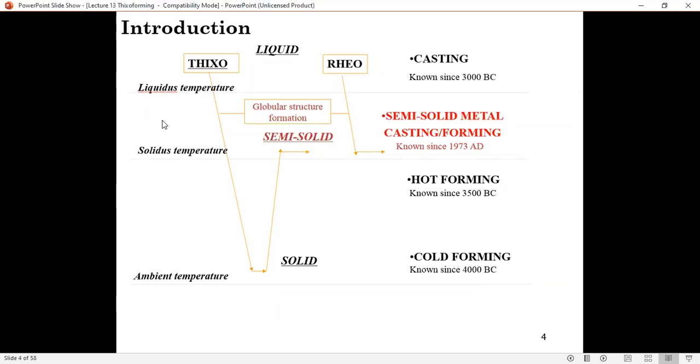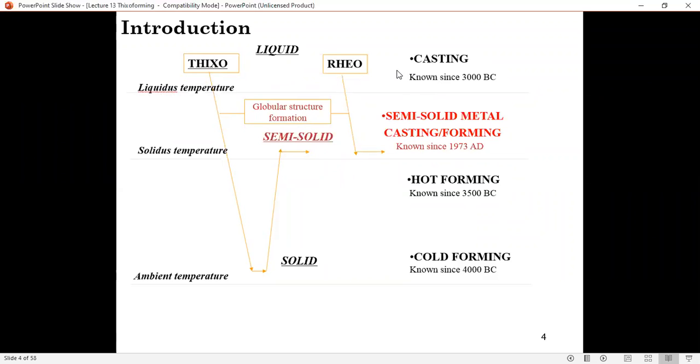This is where the two phases exist, both solid and liquid. And above this temperature, you are in the liquid state, right? And we just want to look at the two operations, over here. So casting is done at the liquid state.